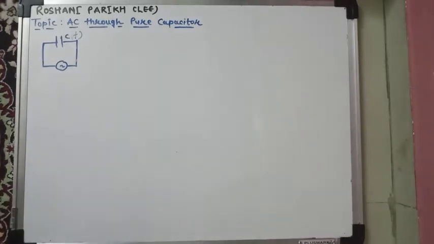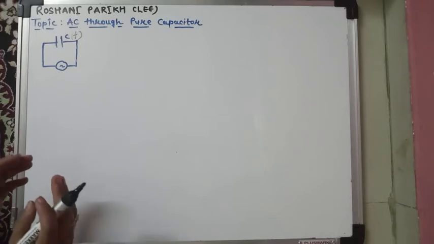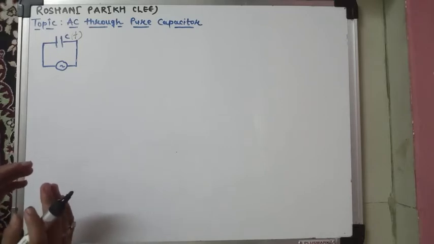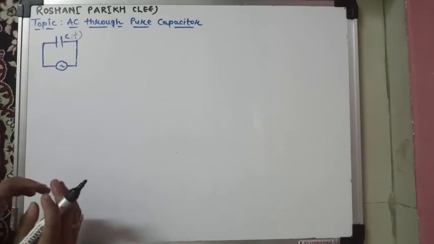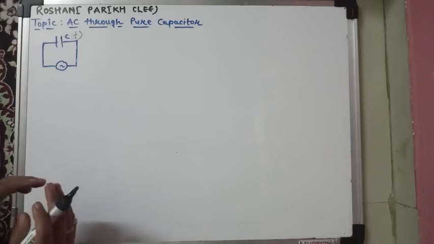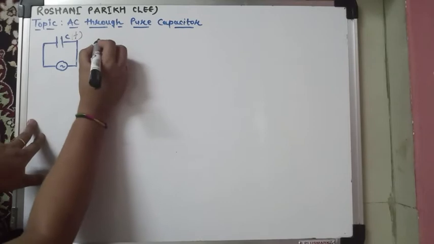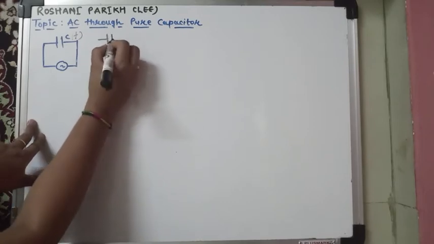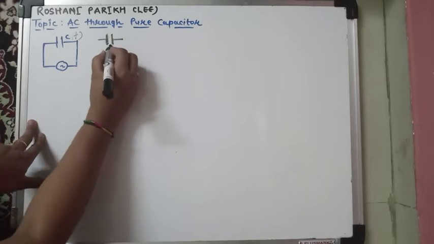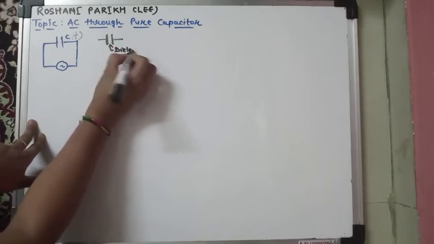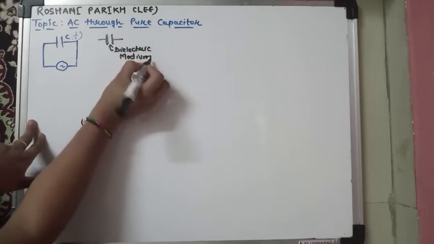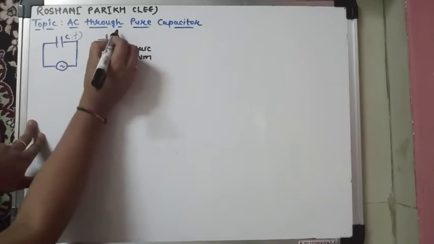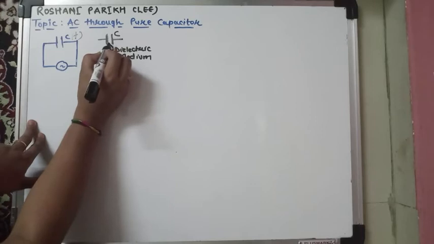Now before we start to derive the equation for the current and the equation for the power, you should know the difference in behavior when a capacitor is connected to the DC supply and when a capacitor is connected to the AC supply. First of all, what is a capacitor? When two conducting plates are separated by a dielectric medium, then a capacitor is formed. It is called a capacitor.